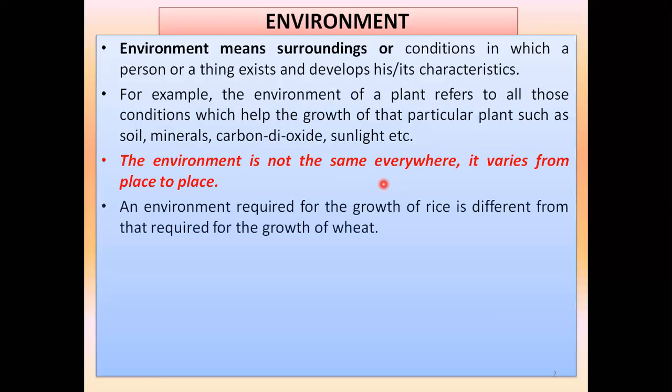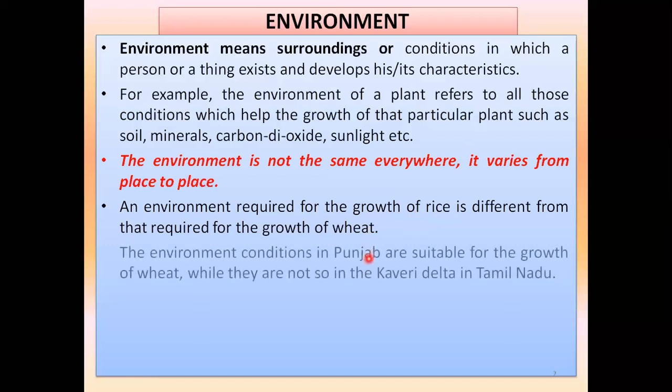And to understand that, let us see one more example. Suppose rice, we all eat rice. For the growth of rice, a particular environment is required. But can that same environment also be very good for growing other food items such as wheat and sugarcane? No, we cannot say that, because the environment which is favorable for the growth of rice may not be favorable for the growth of wheat at the same time.